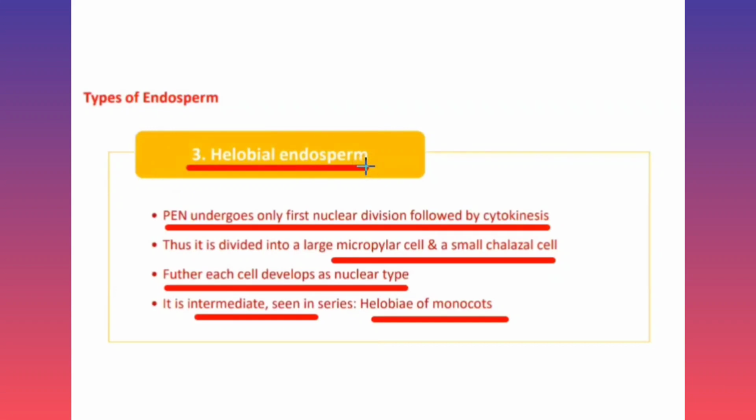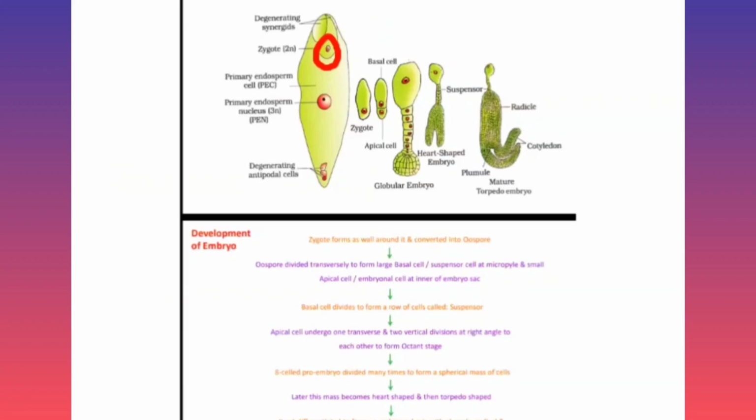So these are the three types of endosperm seen in plants, that is nuclear endosperm, cellular endosperm and helobial endosperm. So that's one post-fertilization change that occurs in the plant, that is development of endosperm. The second post-fertilization change, which is the important one, is development of embryo.